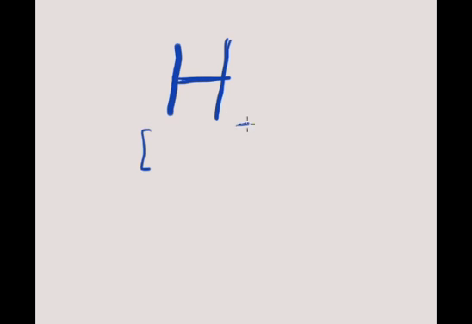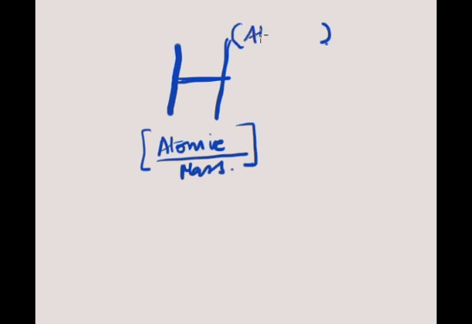Here in the periodic table we write atomic mass, and here we write atomic number. What is atomic mass? We'll go into details in the further sessions. Just to make it clear, atomic mass is the number of protons plus neutrons. What is atomic number? It's the number of protons.